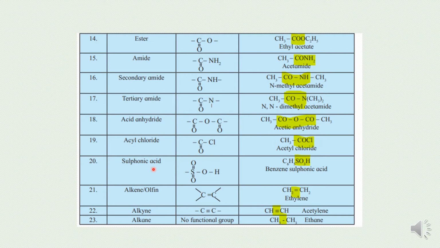The next and the last is the sulfonic acid functional group. The sulfonic acid functional group is represented by SO3H. Sulfur will be attached to the carbon atom here. For example, C6H5SO3H. This is benzene sulfonic acid, and SO3H is the functional group in the compound.